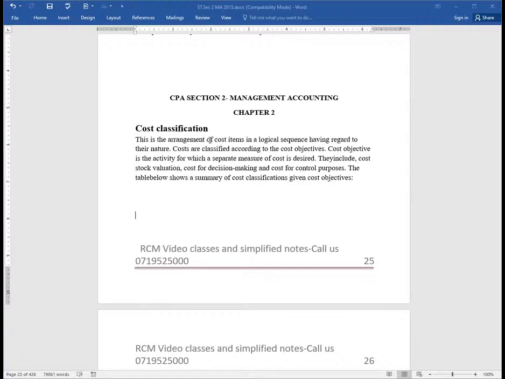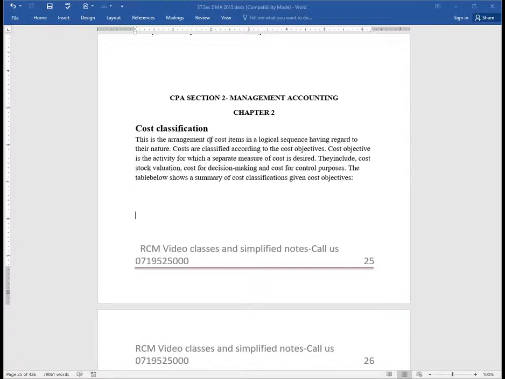They include, for example, the valuation of our stocks, so that we'll be having costs classified in accordance to stock valuation. How do they relate to the costs? Costs for decision making: I would want to cost products in a way that will help us achieve this most important activity in an organization called decision making. Then you have got costs for control purposes. Very, very important.